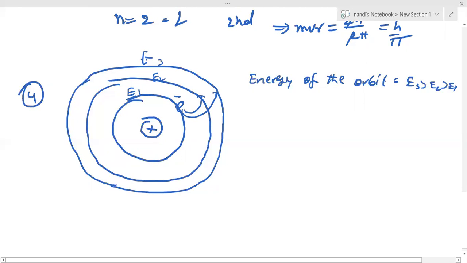The first orbit energy, which we will prove in the coming video, is minus 13.6 electron volts, for the n equal to 1 orbit. The second orbit energy is minus 3.4 electron volts. Because of the minus sign, these values are less than 0. That's why the electron is stable in the first orbit. Minus 3.4 compared to minus 13.6 is more energy. That's why the energy of the orbit increases when the n value increases. Clear?